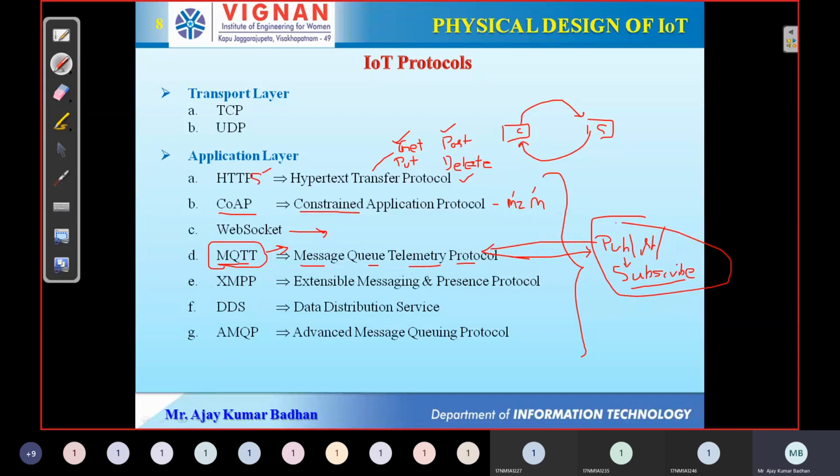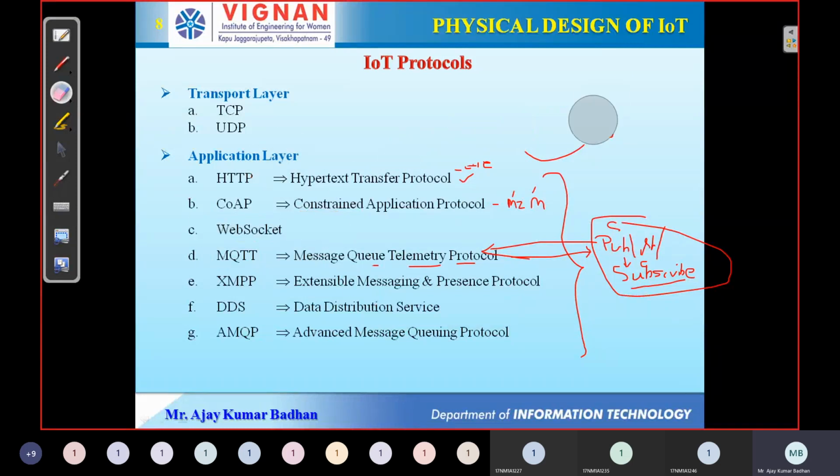So this is something like a server and a client. The server will publish it and the client will try to get the data. Okay, in that way it comes up. I will explain this elaborately in the coming slide. So this publish-subscribe model uses the MQTT protocol. Remember that.